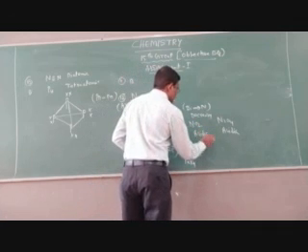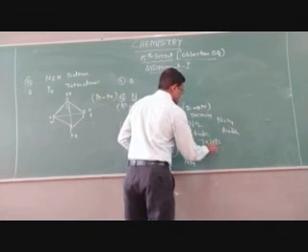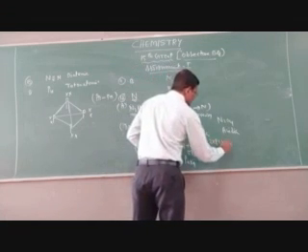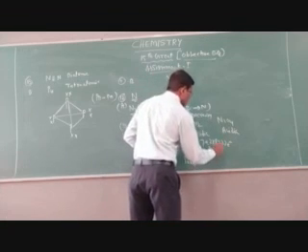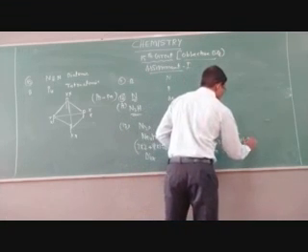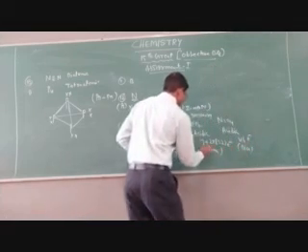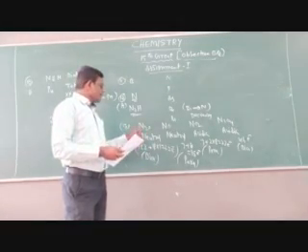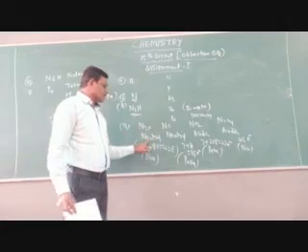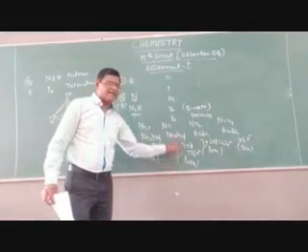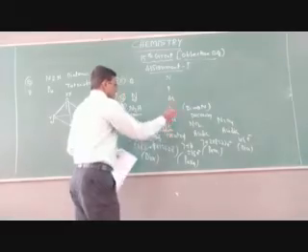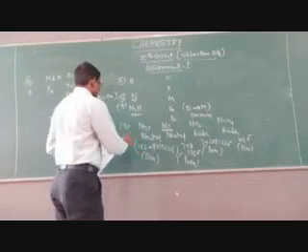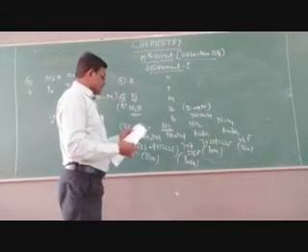NO2: 7 plus 2 times 8, 16, then 16 plus 7 is 23 electrons. It is again paramagnetic nature. But N2O4 has 46 electrons, so it becomes diamagnetic nature. So now, children, you observe that you were asked for neutral nature and paramagnetic nature. These two are neutral nature. Which is paramagnetic nature? This is the paramagnetic one, NO. That's why you can choose the correct answer, nitric oxide, children. So B is the correct answer.